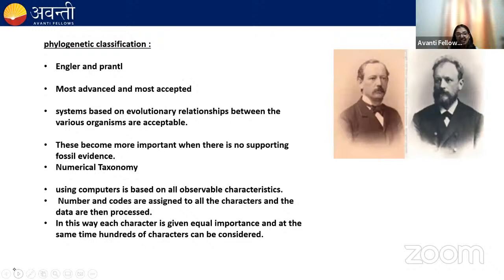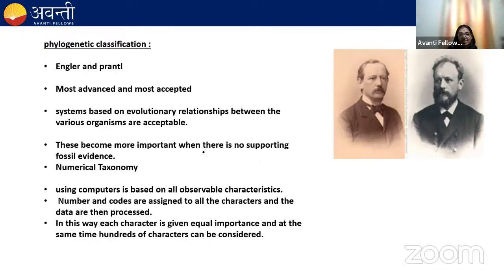Next one is the phylogenetic classification. This classification was given by Engler and Prantl. This classification is the most advanced and the most accepted classification, okay, because it includes the phylogenetic relationship among organisms. And we know that to study the evolutionary history or the ancestral history, we require fossils, right? What if the fossil evidences are not present? If the fossil evidences are not present, then we can use numerical taxonomy to classify the organisms. We can use cytotaxonomy, we can use chemotaxonomy.